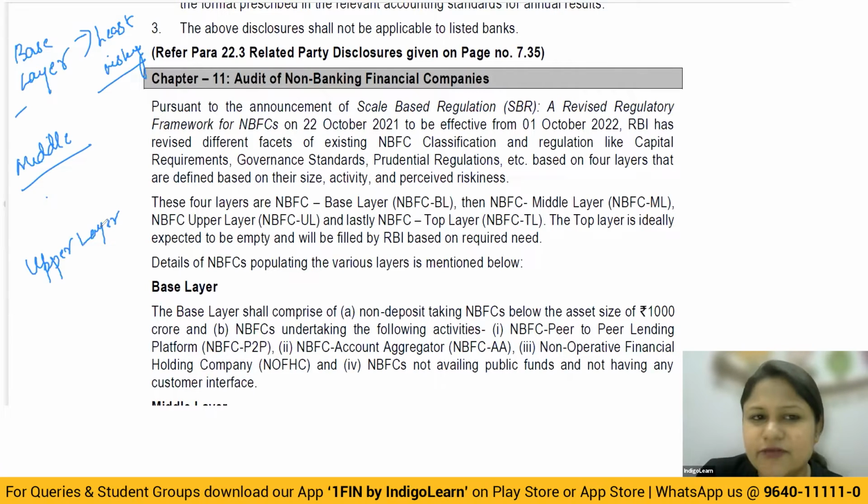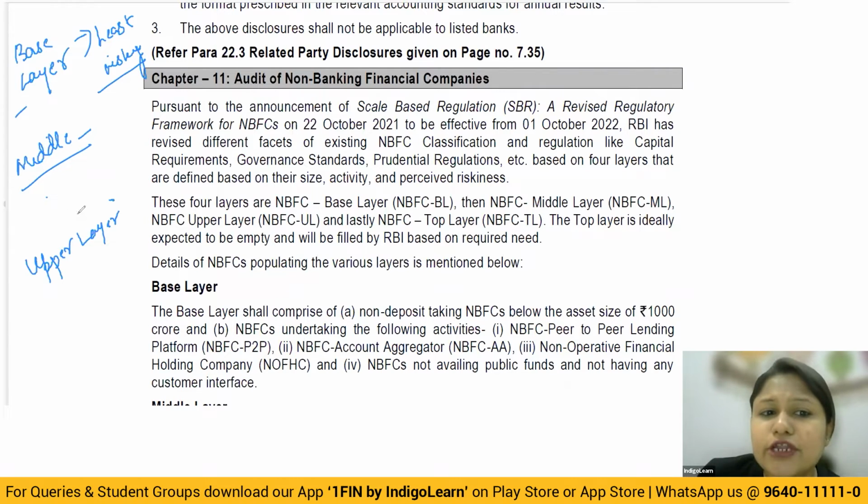So few NBFCs will compulsorily fall in the middle layer only, like the SPDs. But other NBFCs, like CICs and housing finance, could be in the middle layer or on the upper layer, depending upon the parameters of the scale or the size of the NBFC.